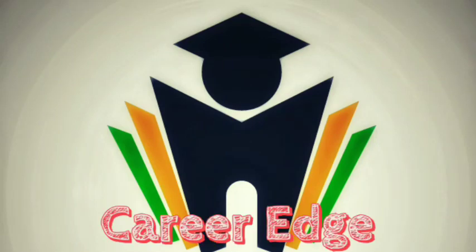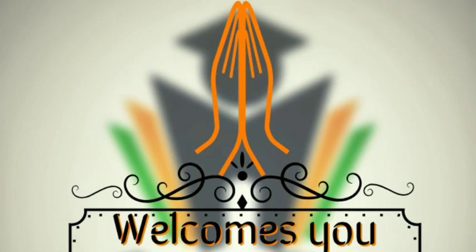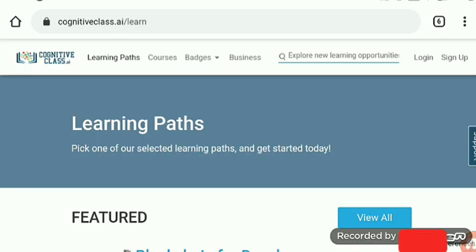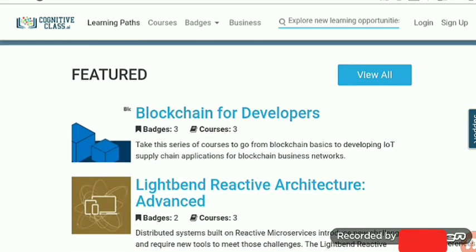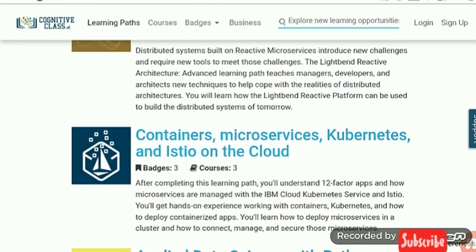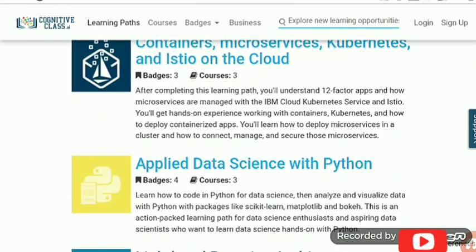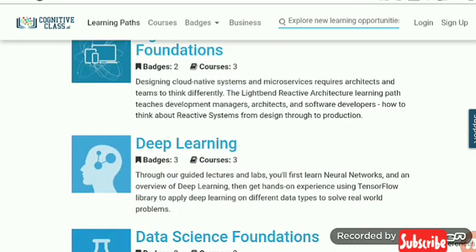Hi friends, this is Akshay and today I am going to suggest the most wonderful course opportunities provided by a technical giant in quantum computing, data science, machine learning and cloud computing, that is IBM. And here is IBM's official learning platform, that is Cognitive Class, and what is featured in that website you can see on your screen.